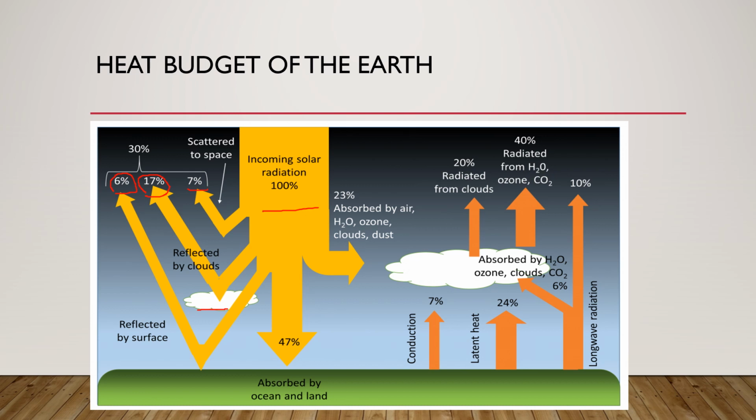So in those 70%, we have 23% which is absorbed by either ozone or the water vapor or clouds or the dust particles or the particulate matter present in the atmosphere. And the rest of the 47% would reach the earth's surface and will be absorbed by the ocean and the land.